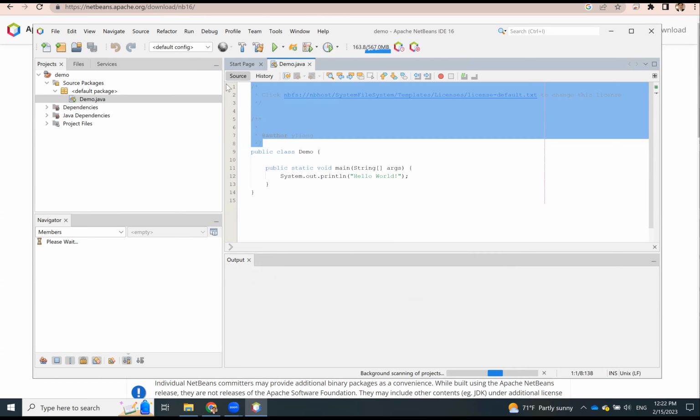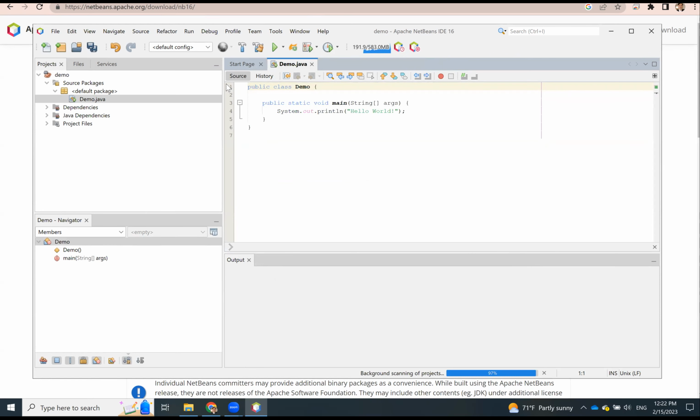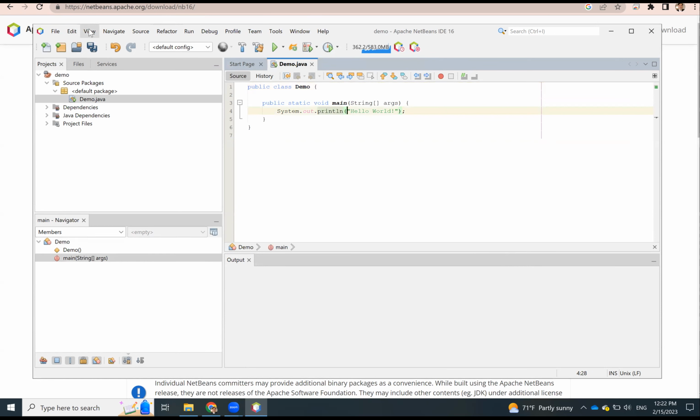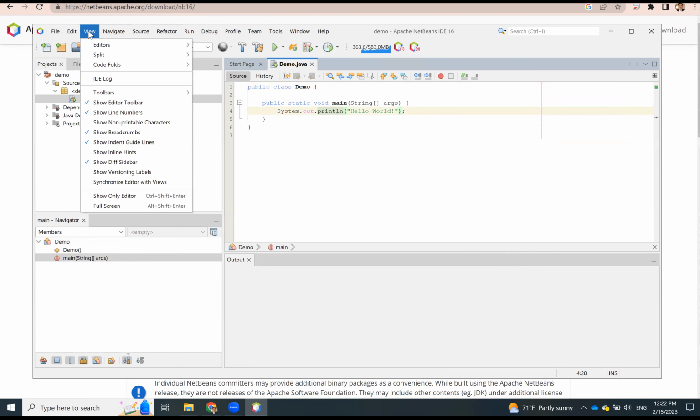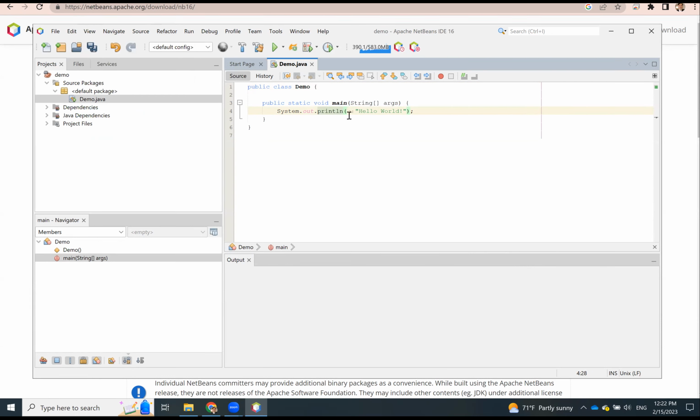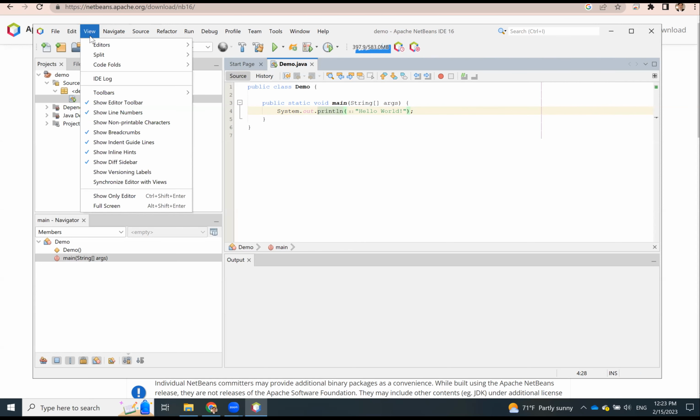So I'm going to remove all of these comments. You may get something like this: if you go to the View menu and have show inline hints checked, you're going to have hints. Here, the X is the parameter name for this println, and here is the actual string. Now you can hide these hints from this view by unclicking show inline hints.